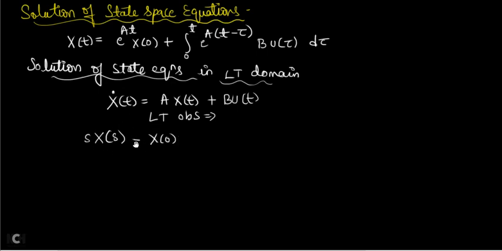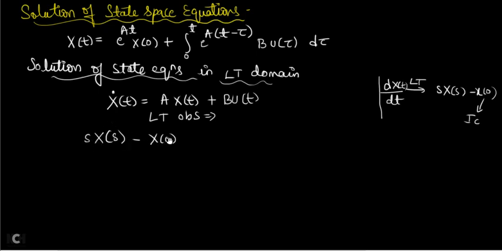This is the property of the Laplace transform. dx(t)/dt after Laplace transform becomes s into x of s minus x of 0, where x of 0 represents the initial condition.